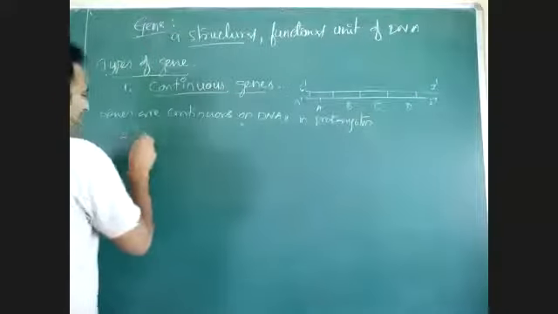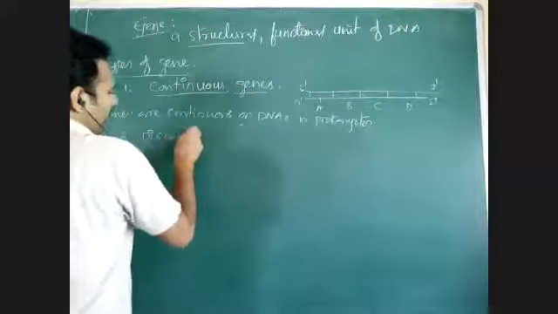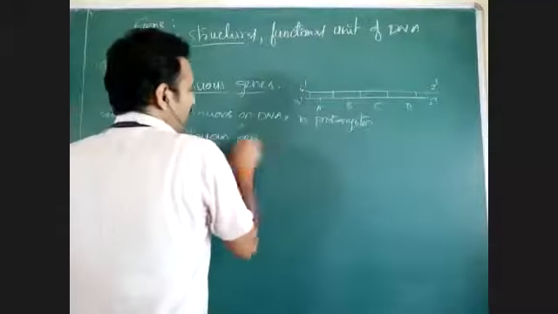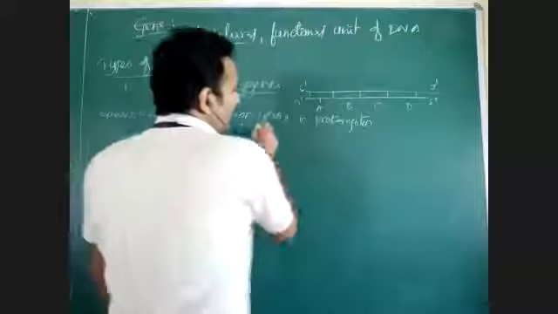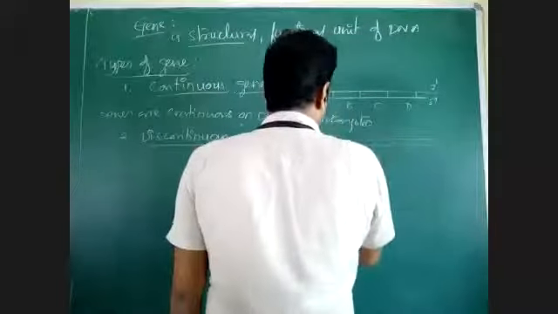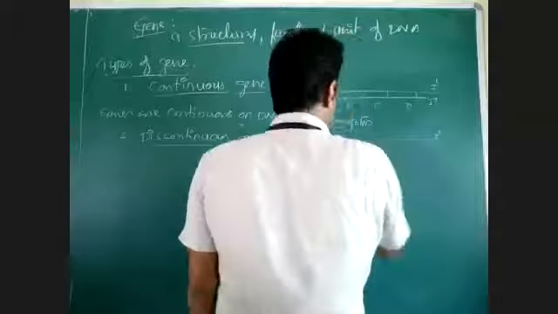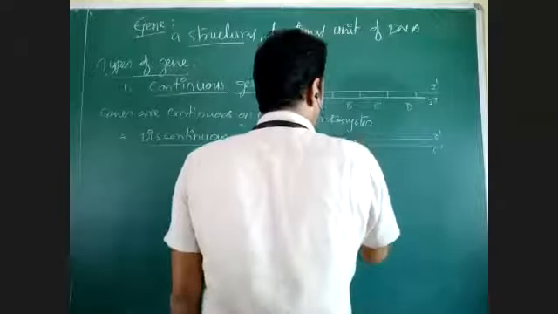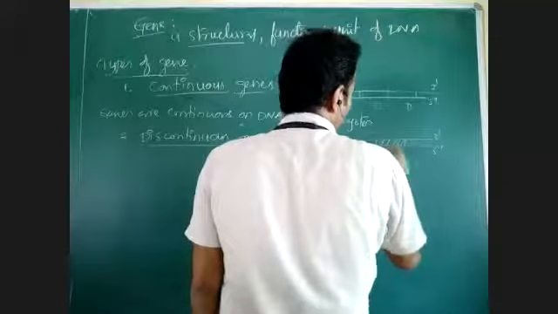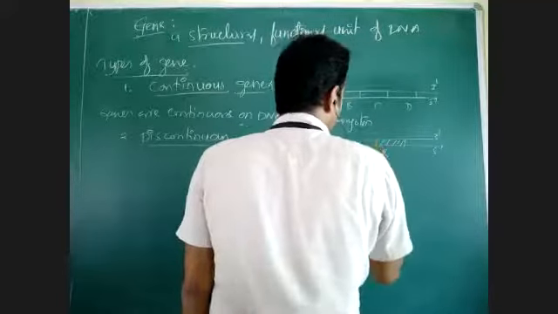Second one, discontinuous genes. Discontinuous genes means how they appear: between one gene and the next gene, there is presence of an intervening sequence called intron.